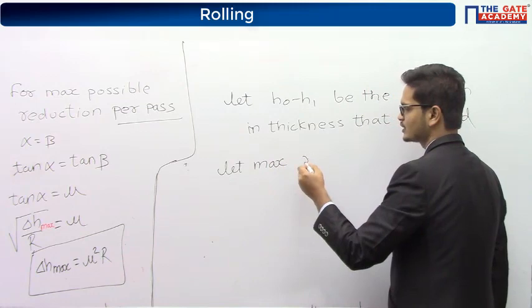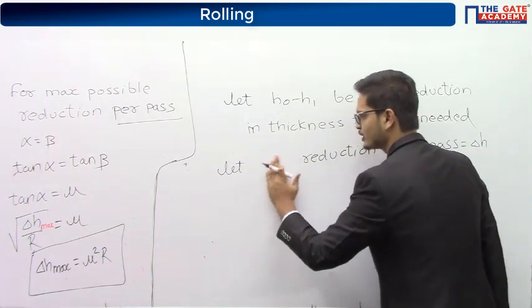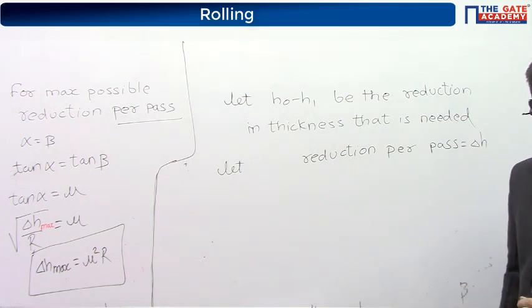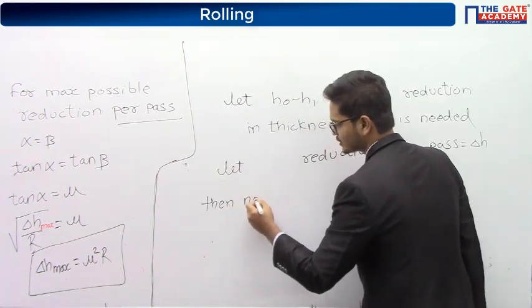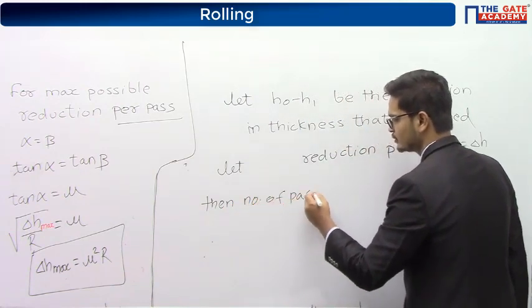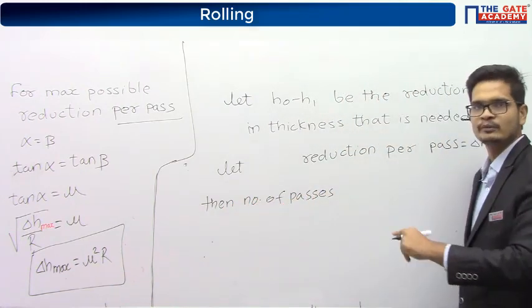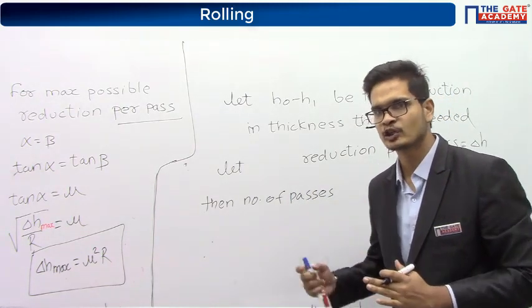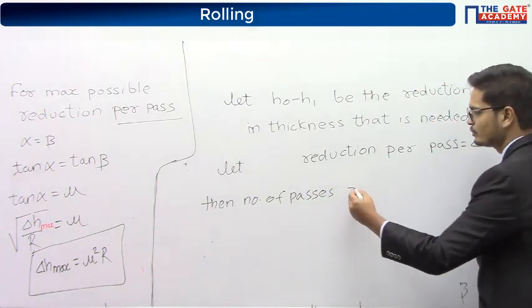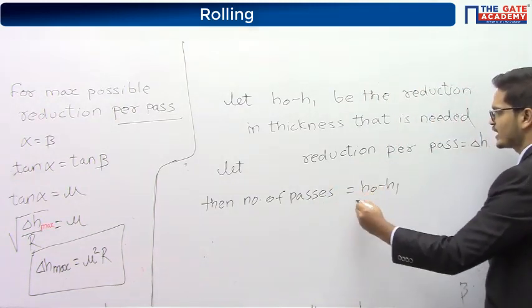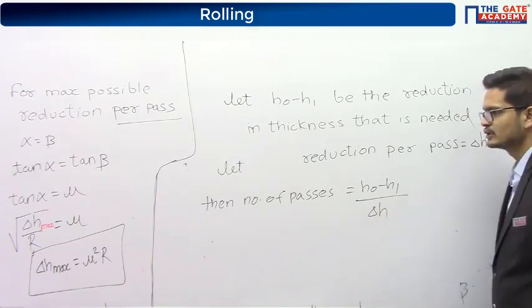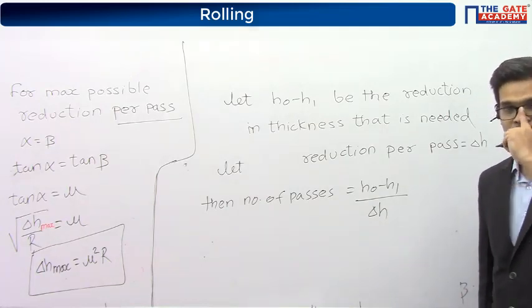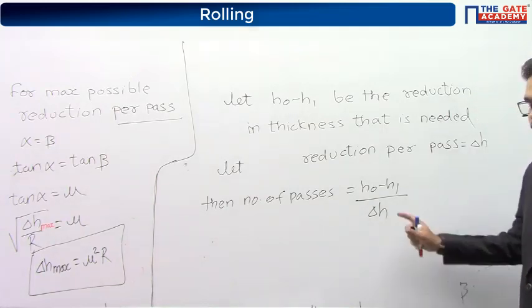Let reduction per pass be equal to delta H. Then the number of passes, that is the number of times the component will have to be passed through rollers, will become equal to H0 minus H1 upon delta H. Right?